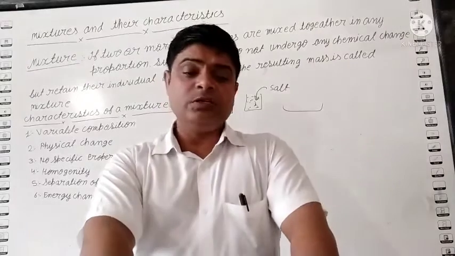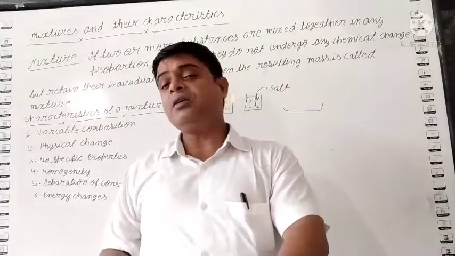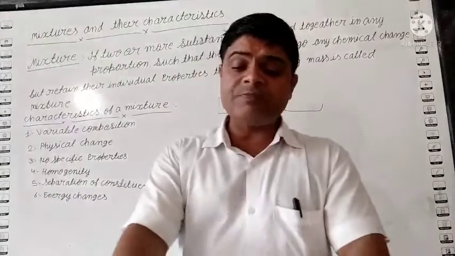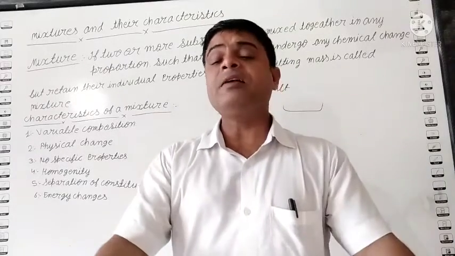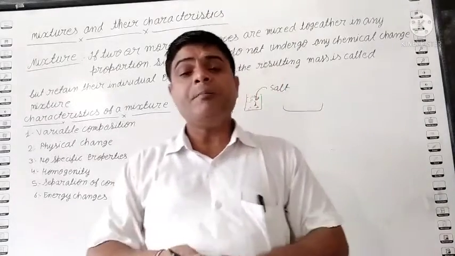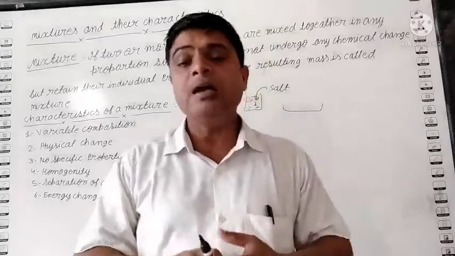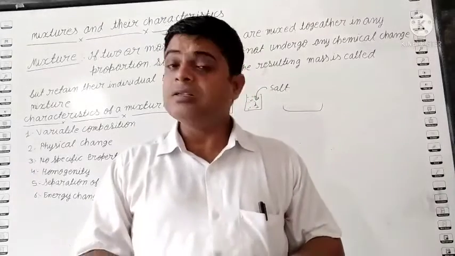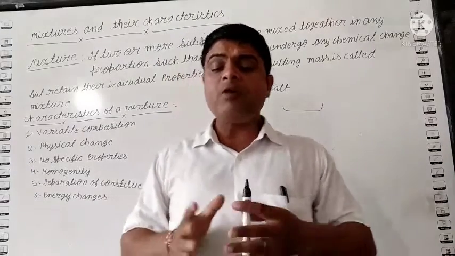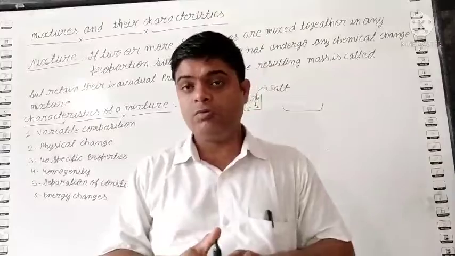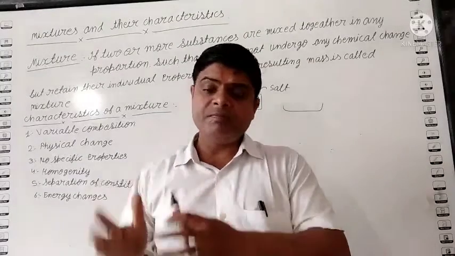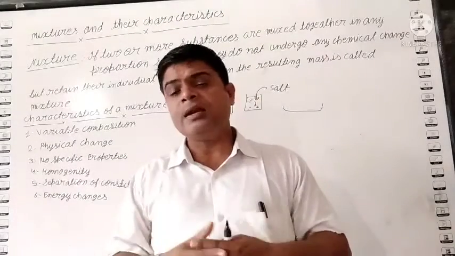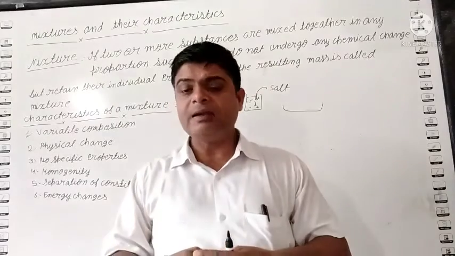Okay, student. So these are some points of the difference between compound and mixture. It becomes clear that a compound is a pure substance and a mixture is an impure substance. Second, a compound consists of 2 or more substances in a fixed ratio, but in a mixture their ratio is not fixed.